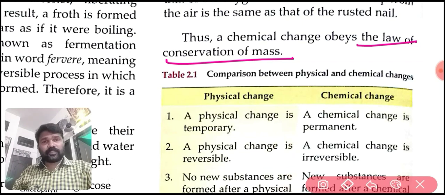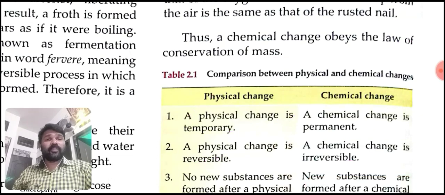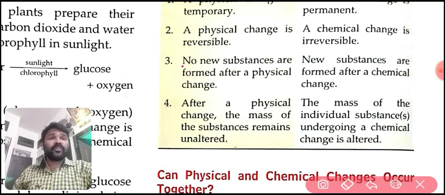Here we are going to discuss a summarized comparison between physical and chemical changes. A physical change is always temporary, but a chemical change is always permanent. A physical change is reversible, but a chemical change is irreversible. In a physical change, no new substances are formed, but in a chemical change, new substances are formed.